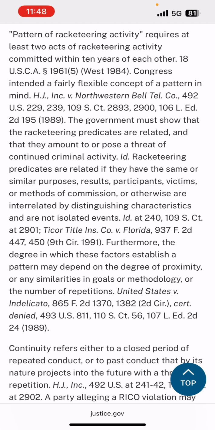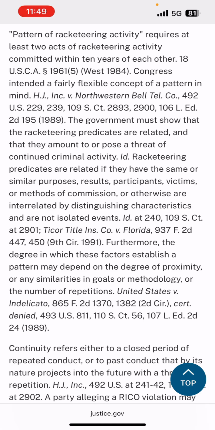A pattern of racketeering activity requires at least 2 acts of racketeering activity committed within 10 years of each other. 18 USC 1961(5), West 1984. Congress intended a fairly flexible concept of a pattern. H.J. Incorporated versus Northwestern Bell Telephone Company.